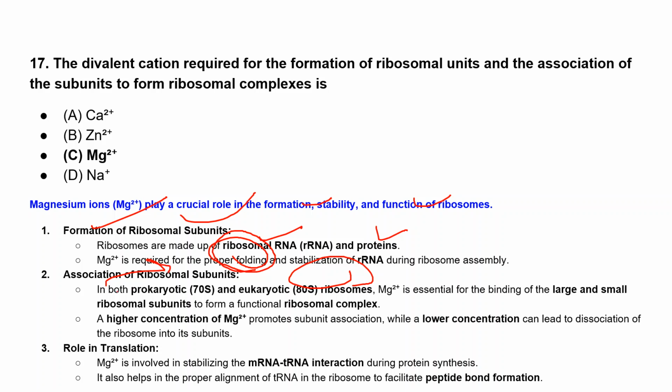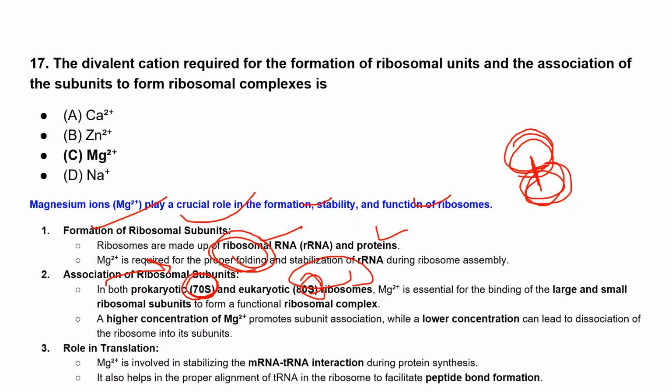How? Prokaryotes form the 70S type of ribosome, and eukaryotes have the 80S ribosome. So this magnesium ion is essential for the binding of the large and small ribosomal units to form a functional ribosomal complex. For this association, the very important factor is the magnesium ion.